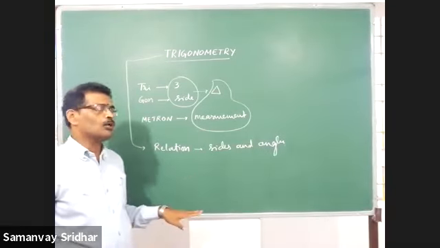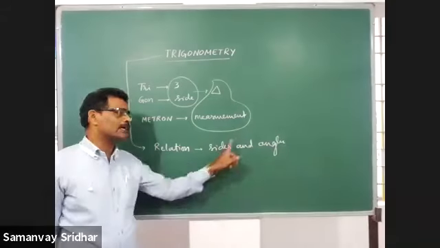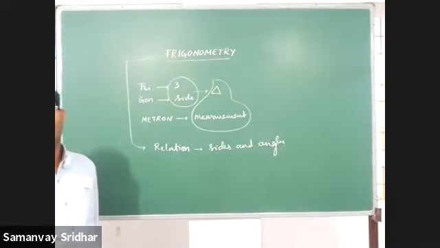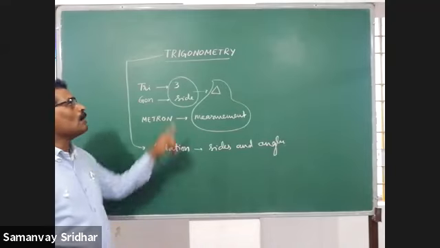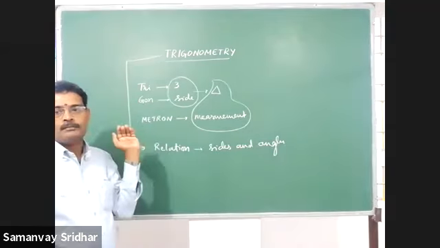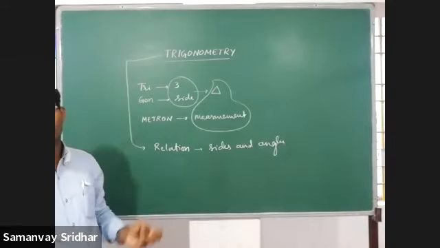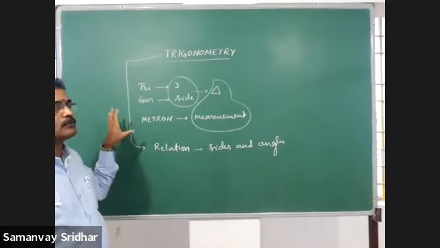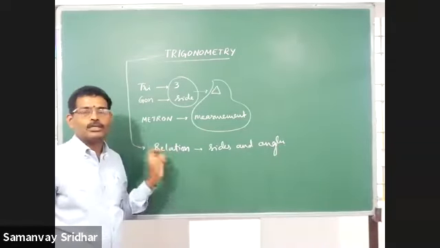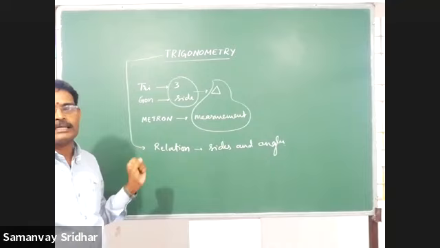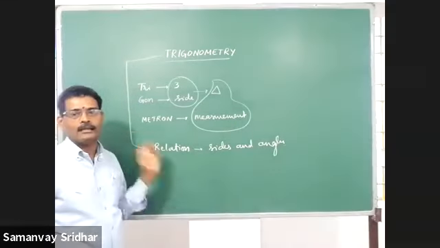So here we are going to discuss the relation among the sides and the angles. But here not all the triangles. Trigonometry can be studied by taking the right angle triangle. Therefore, to understand the concept here, the right angle triangle is very important. So we have to go with the angles and the sides of a right angle triangle.